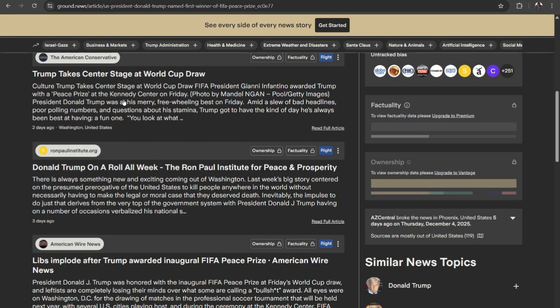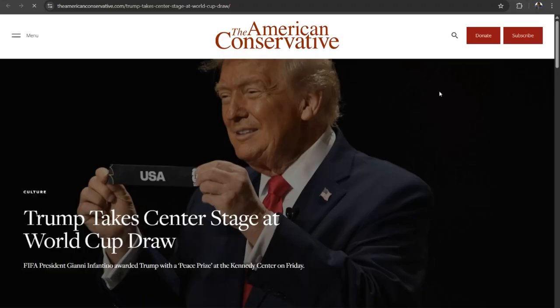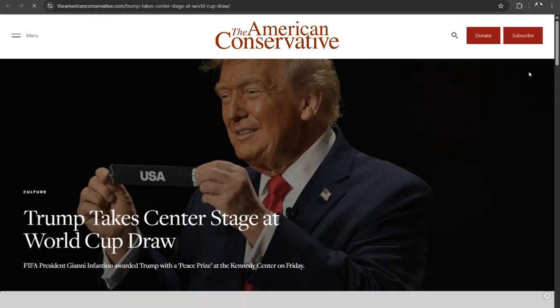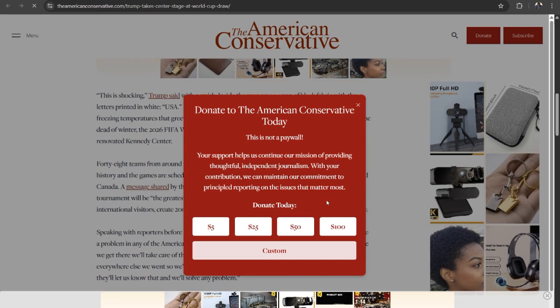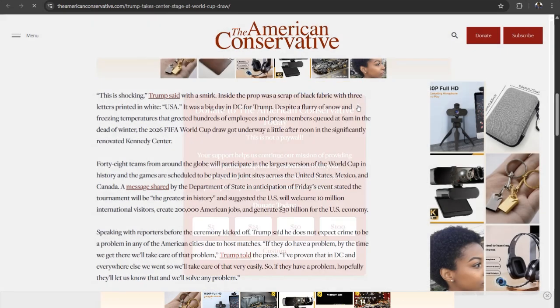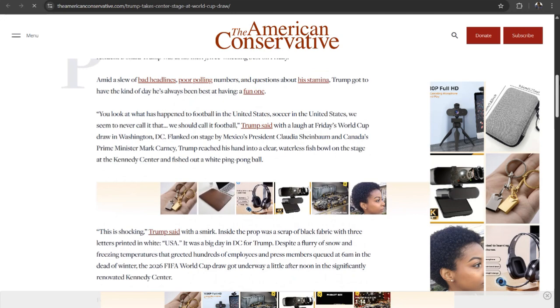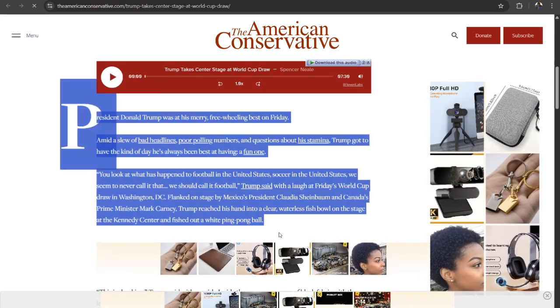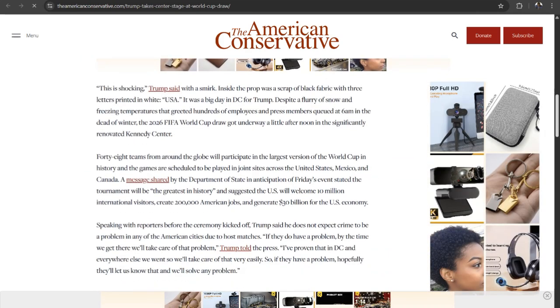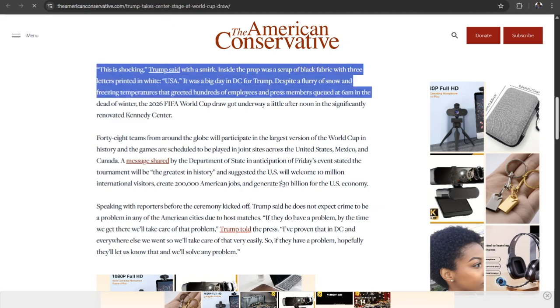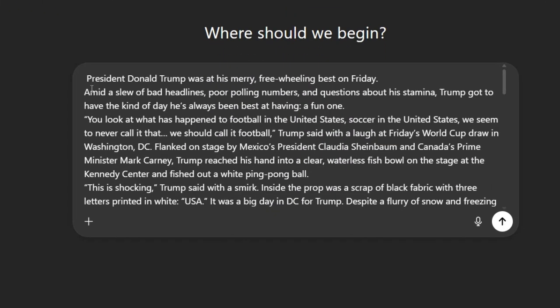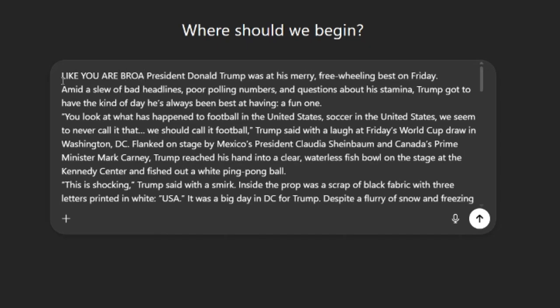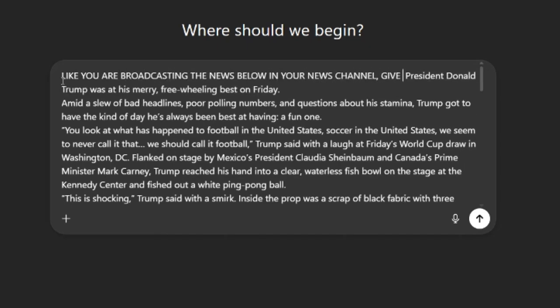Let's just say if I click on this particular one, it will take me directly to the website of the American Conservative News. Okay, let me close this. Now, all I need to do is to copy this. I'll just copy everything I see right here. Once I'm done with the copying, I'll take it directly to ChatGPT and paste it, and above it I'll write, like you're broadcasting the news below in your news channel, give me the same news in your own voice.